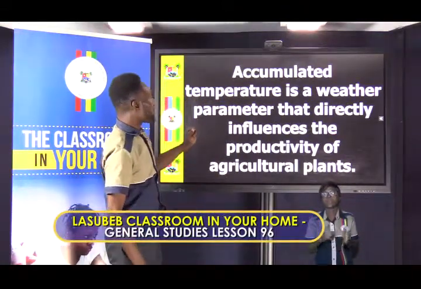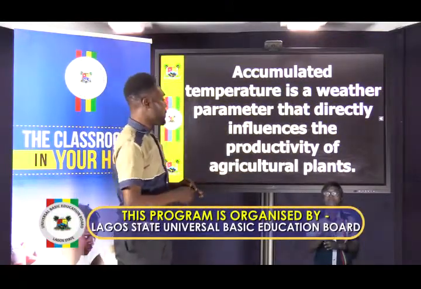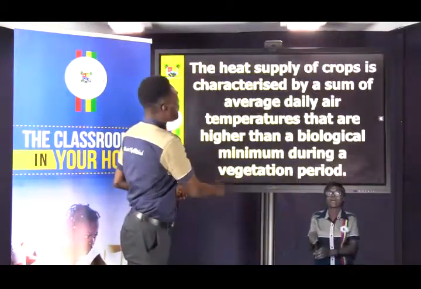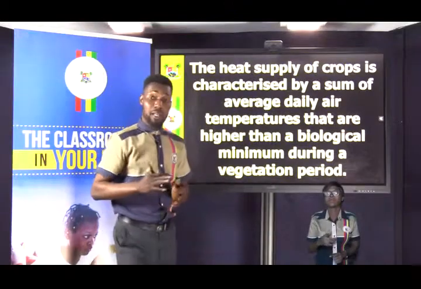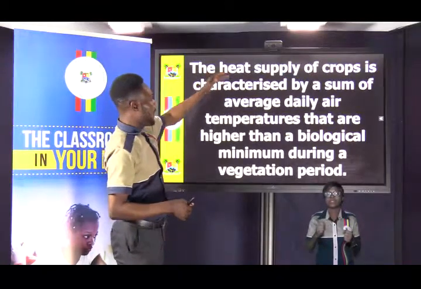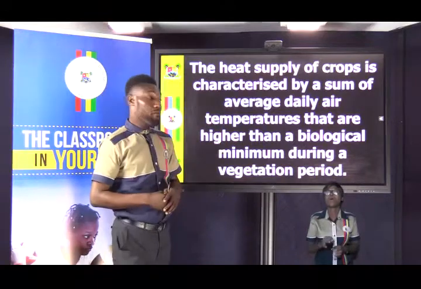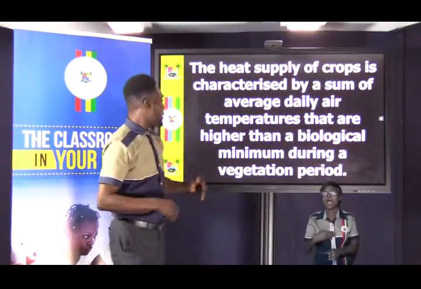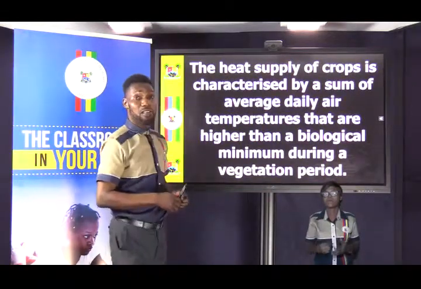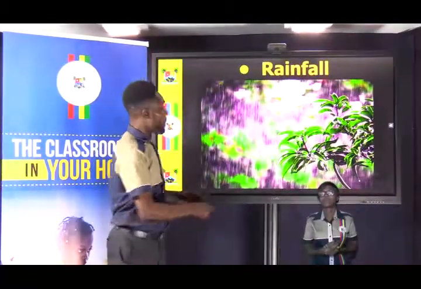Accumulated temperature is a weather parameter that directly influences the productivity of agricultural plants. When we are talking about temperature, we are talking in terms of, let's say, the heat supply of crops, which is characterized by the sum of average daily air temperatures that are higher than a biological minimum during a vegetation period. The next one is rainfall.